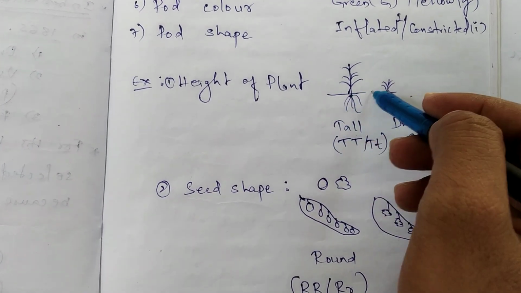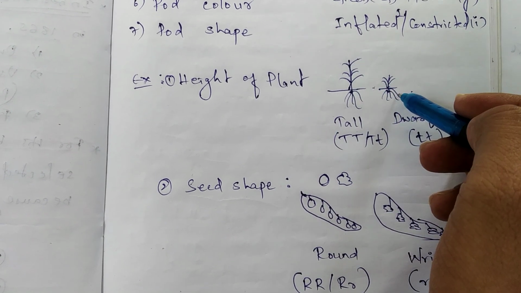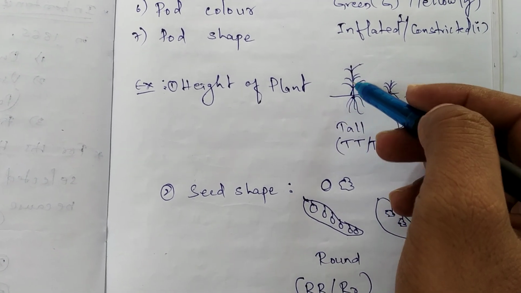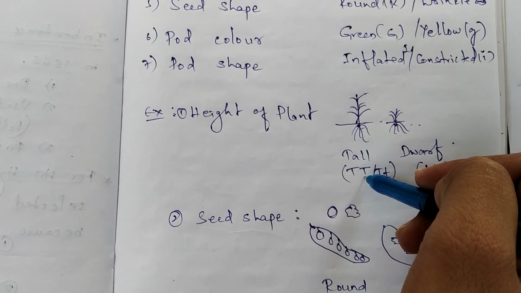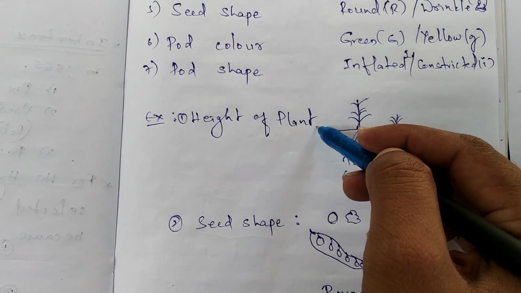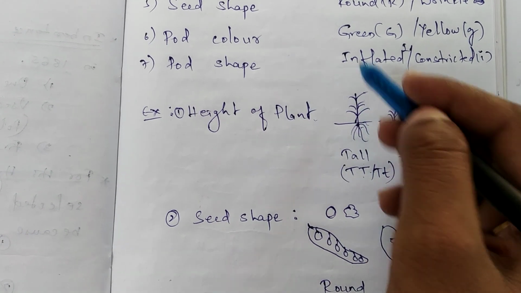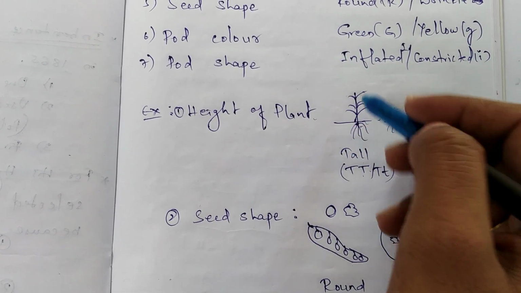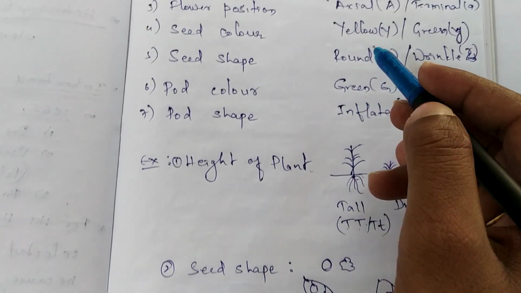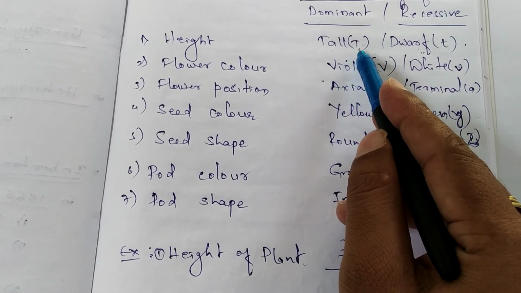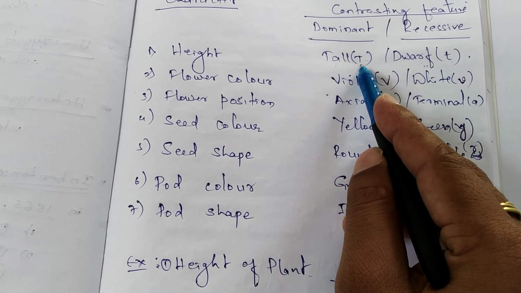If the produced garden pea plant is tall, the reason for this tall property is the gene T. From both parents, the inherited genes were dominant, both tall. So that is designated with the dominant gene, uppercase letter T.